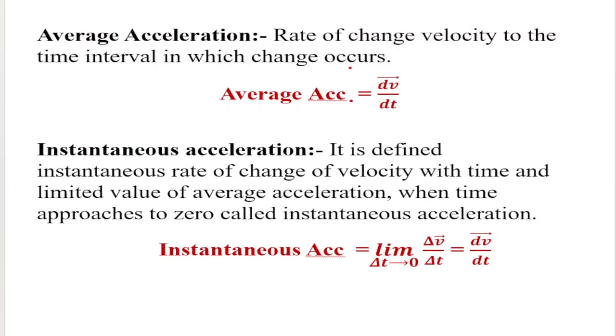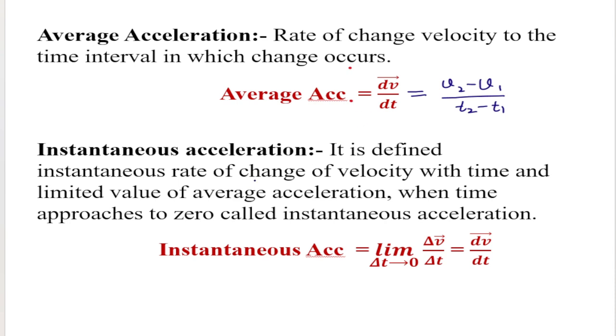Average acceleration: the rate of change of velocity during a time interval is called the average acceleration. Average acceleration equals dv upon dt, and this equals v2 minus v1 upon t2 minus t1. This is the average acceleration.